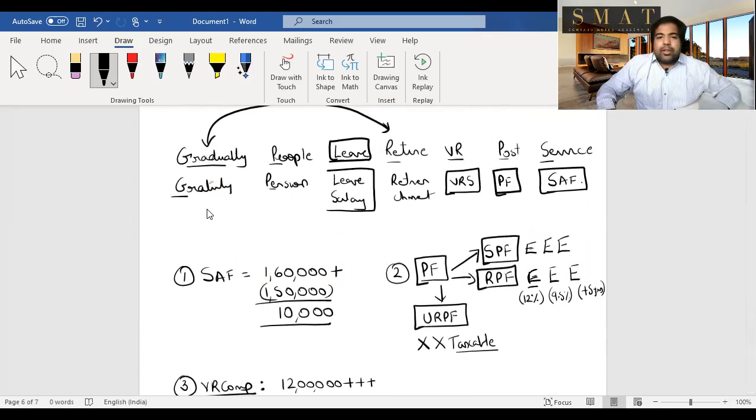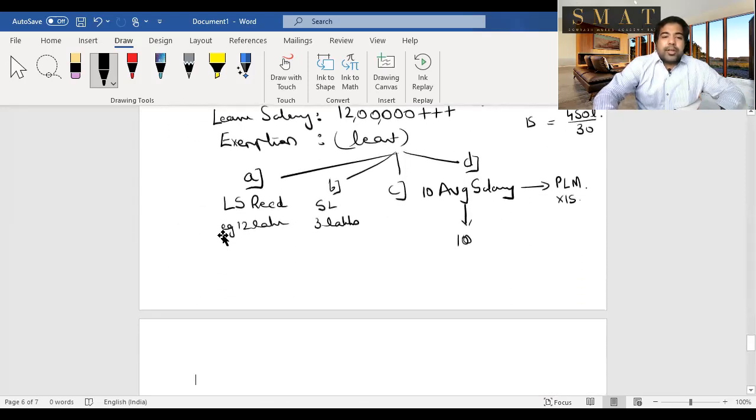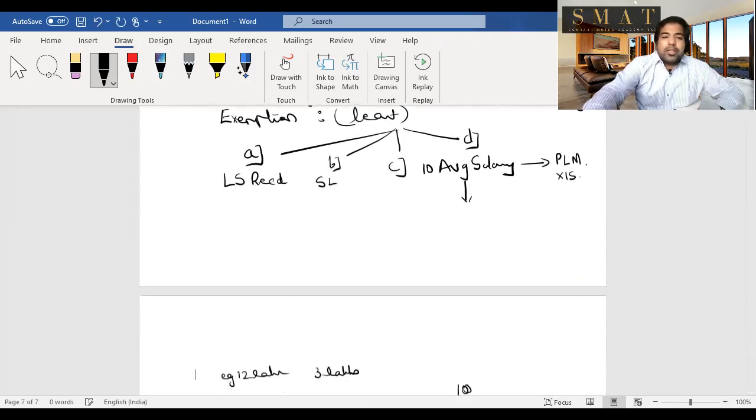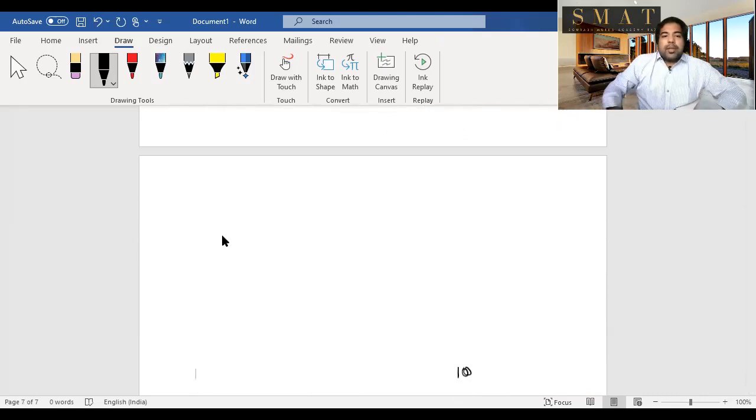Now guys, last two left, and then we do retrenchment. Pension. Pension is interesting and is very common. Pension we associate with government employees generally. So can you get pension? Yes, you can. How is it taxable? Let's see. So we're looking at pension. And quickly guys, pensions are of two kinds.